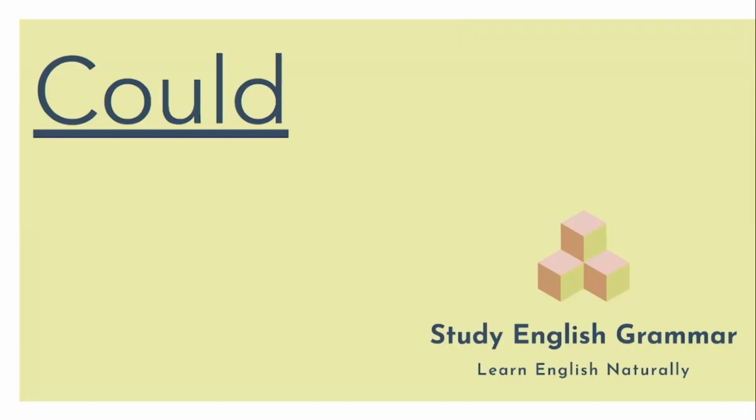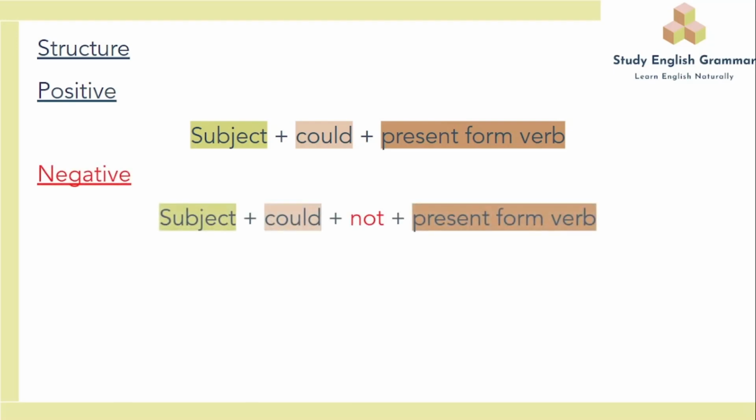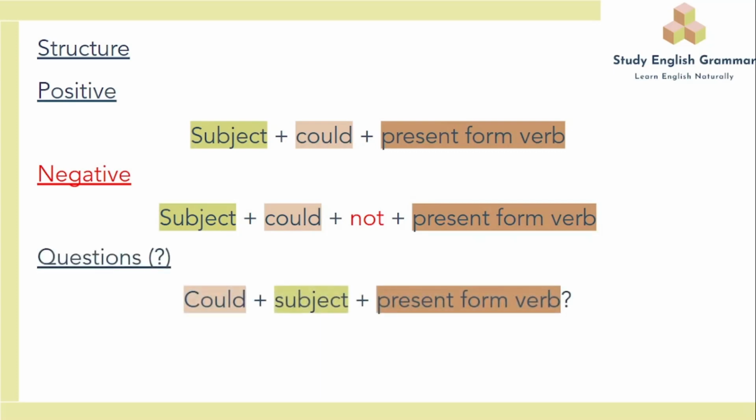Today we're going to be looking at the modal verb could. To start with, our structure. For a positive sentence, we have subject plus could plus the present form of the verb. A negative sentence has subject plus could plus not plus the present form of the verb. And for questions, we have could plus subject plus the present form of the verb.